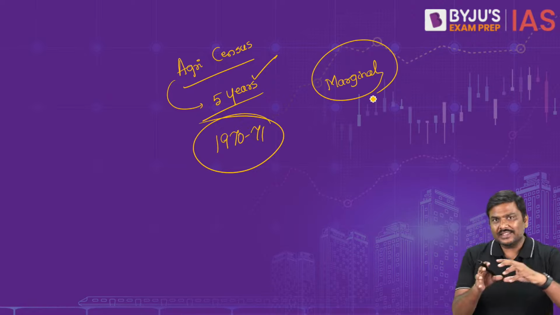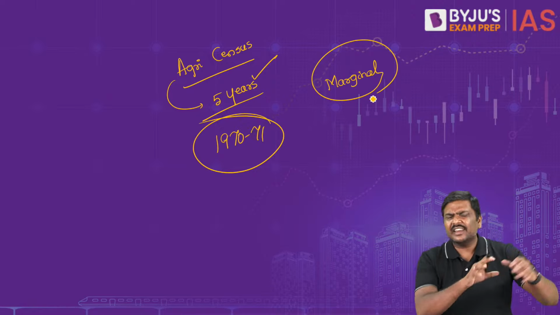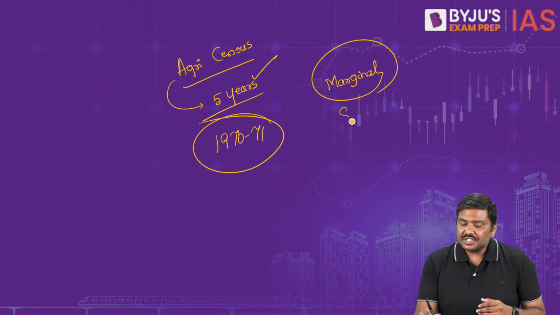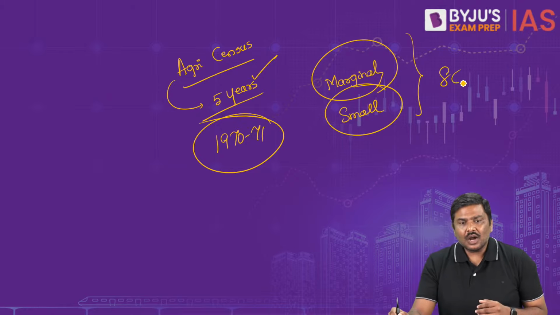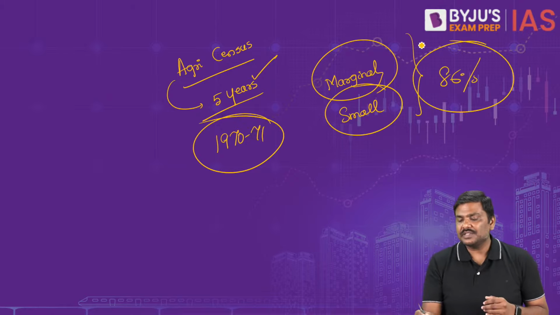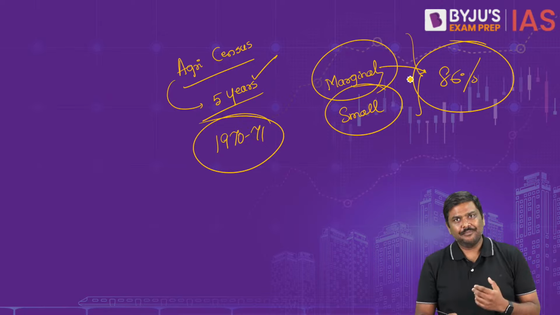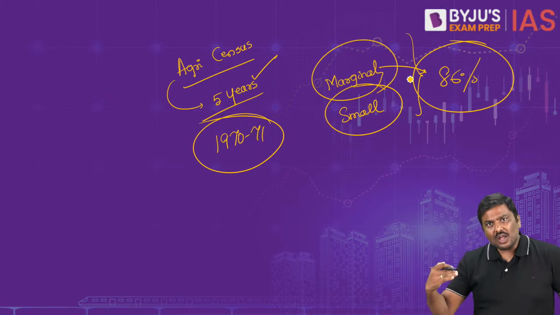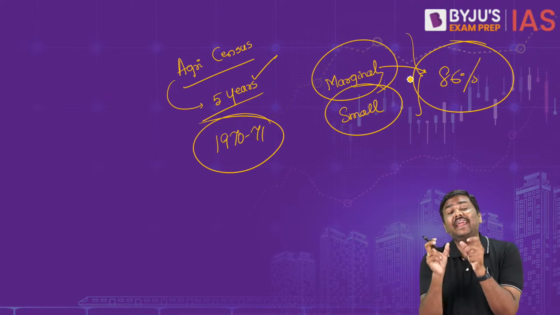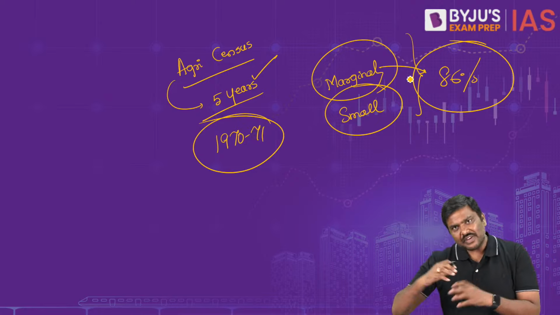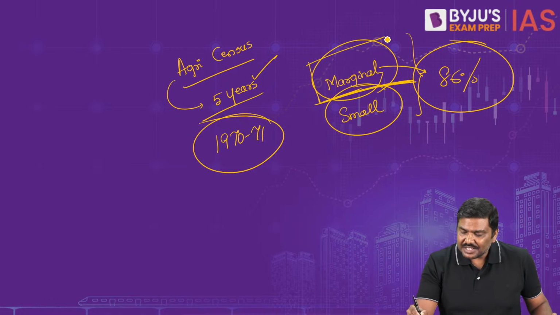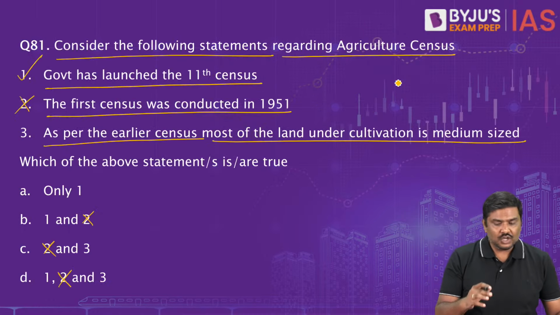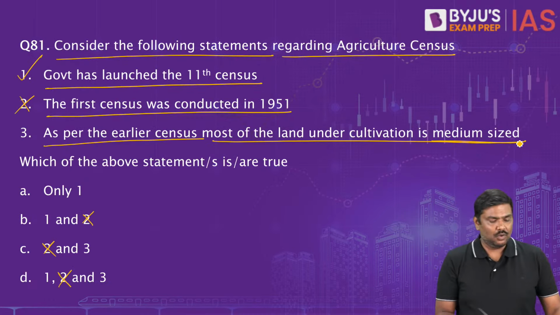In fact, in the data for 16 and 17, the 10th agriculture census, marginal and small land holdings put together accounted for around 86%, and the highest was marginal. That's a very, very high number. So it was the marginal land holdings which were the highest, not medium sized land holdings.